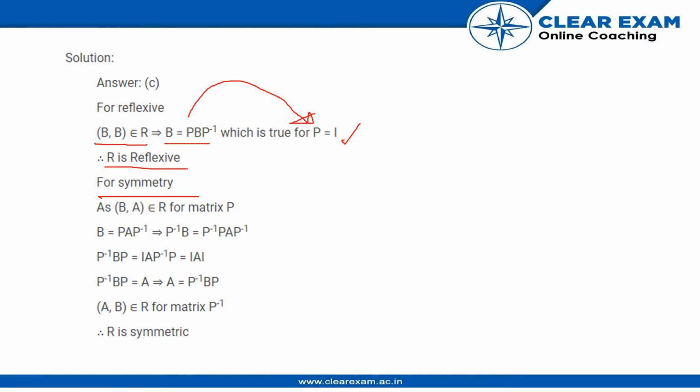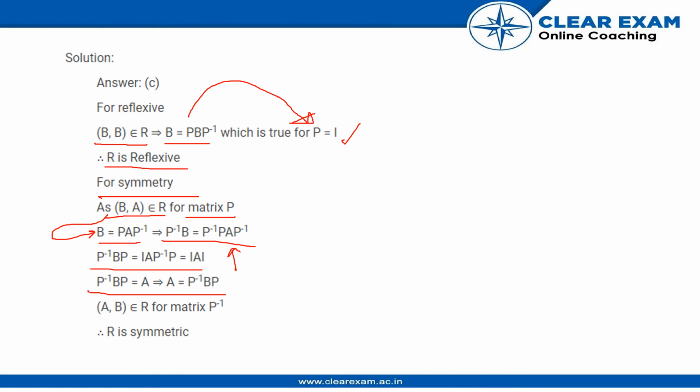For the symmetric case, we are taking B comma A belonging to R for matrix P, correct? And for this, we have the relation given to us, B is equal to PAP inverse. Now what we do is we take the inverse on the left part of this term over here to get P inverse PAP inverse, and we know P inverse P is identity, so we take it out of there and we again multiply P on the right hand side of B as it is shown to get A P inverse P, which becomes A, and once we have that, this becomes P inverse BP.